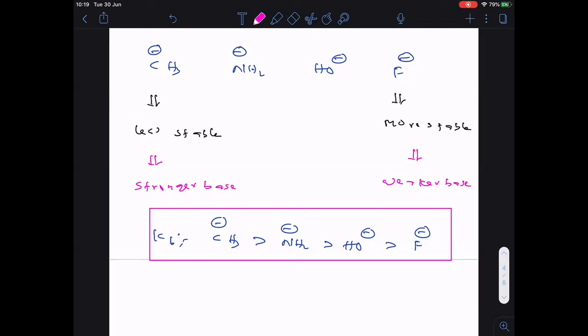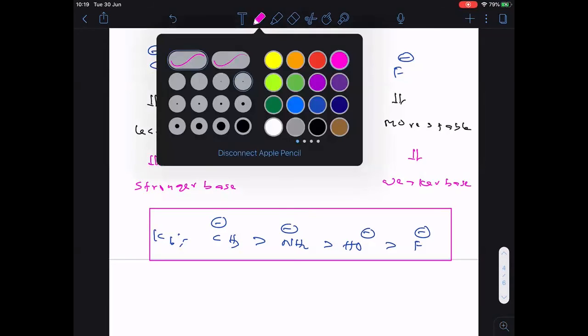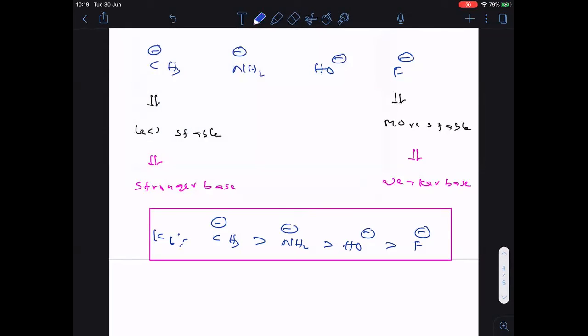Write quickly. Completed everyone? So less stable anion is always a stronger base, and more stable anion is always a weaker base.